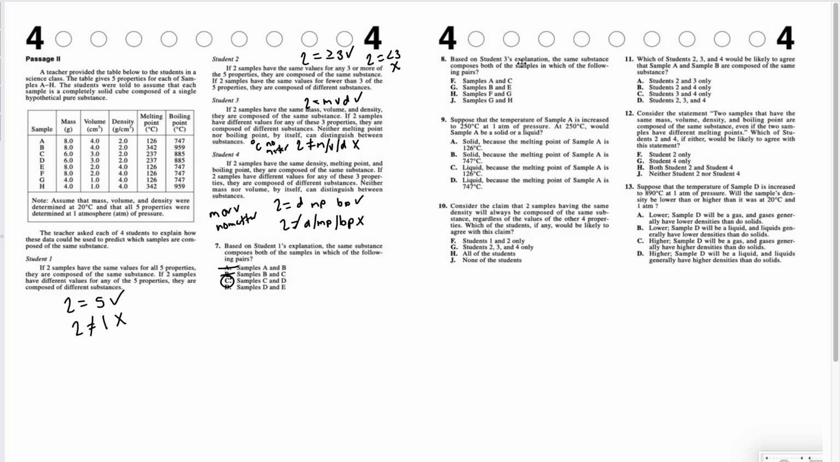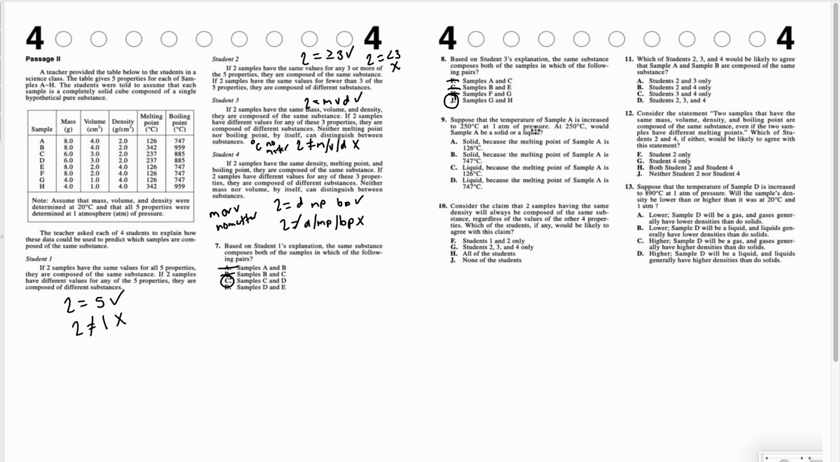Question 8, based on student 3's explanation, the same substance composes both of the samples in which of the following pairs? So student 3 says they have to have the same mass, volume, and density. So A and C, mass, volume, and density. So 8 and 6, nope, A and C is wrong. B and E, 8 and 8, 4 and 2, nope, automatically wrong. F and G, 8 and 4, nope, automatically wrong. G and H, 4, 4, 1, 1, 4, 4. We only have to look at those 3 because mass, volume, and density. So the answer to 8 is J.